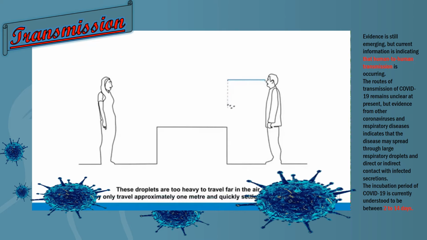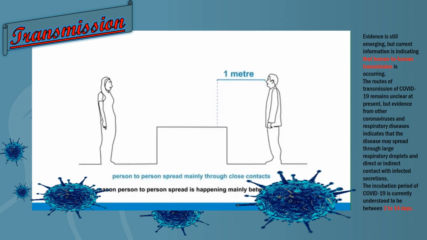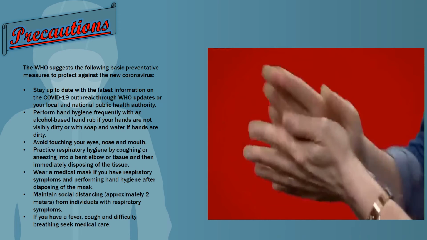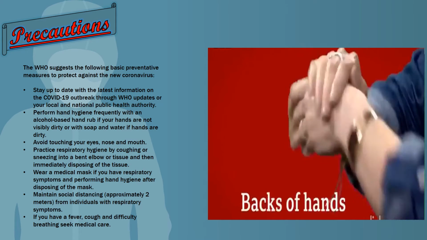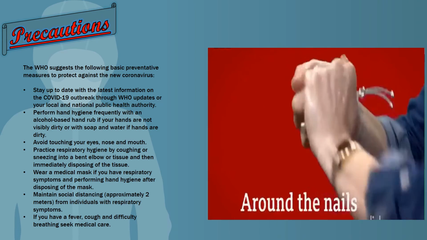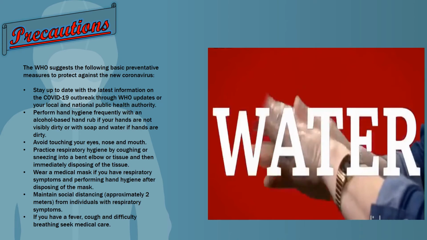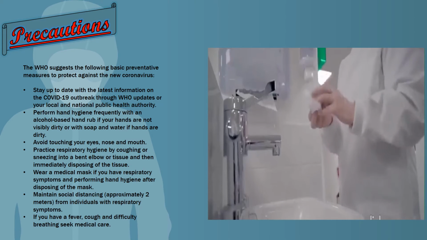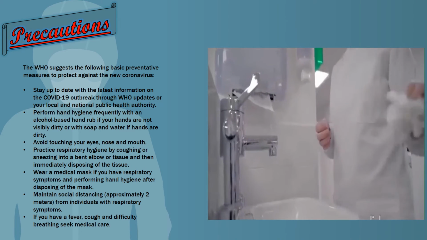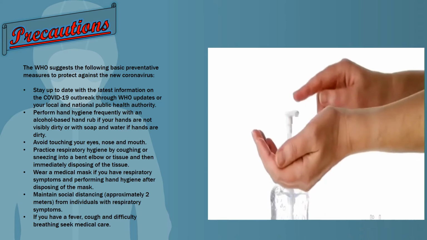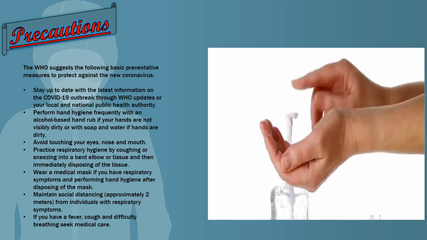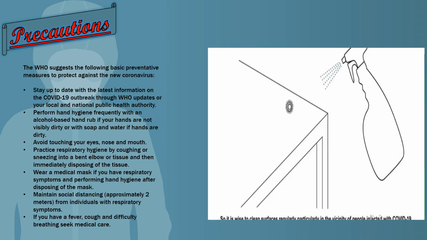The exact time that the virus can survive on surfaces is not yet known. So wash your hands for about 20 seconds. Clean the palms, backs of hands, under the nails, in between the fingers, wrists, and thumbs, and use soap and water. When you're done, turn off the tap. If using a tissue, put it in the bin. Antibacterial gel can work, but soap and water is the best.